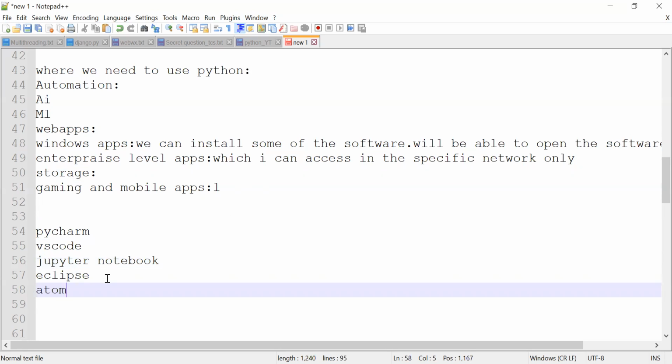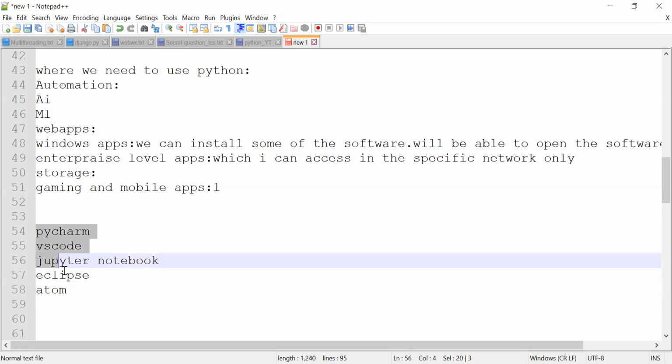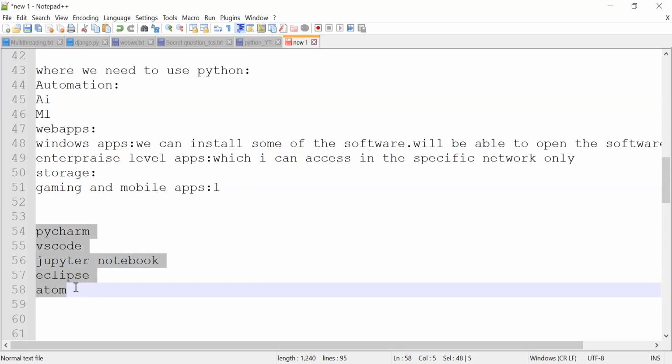These are some of the famous editors. There are many videos on YouTube on how to install them. Just install one and try to do some basic programs.